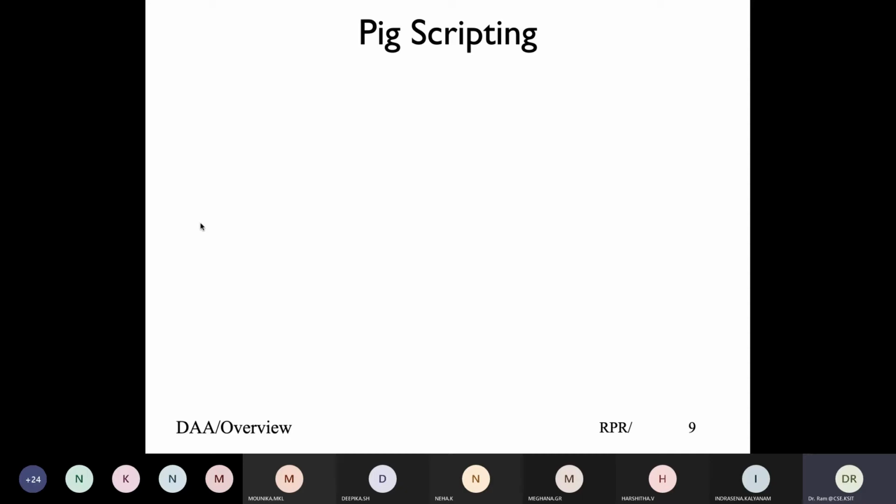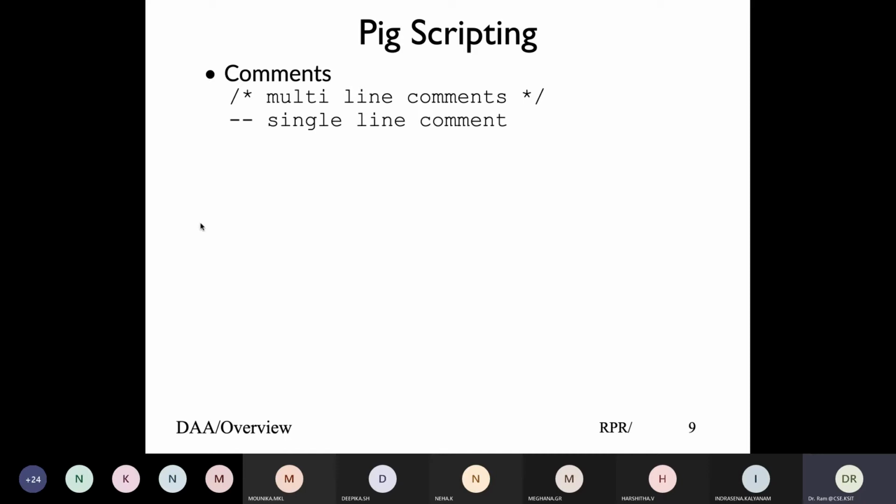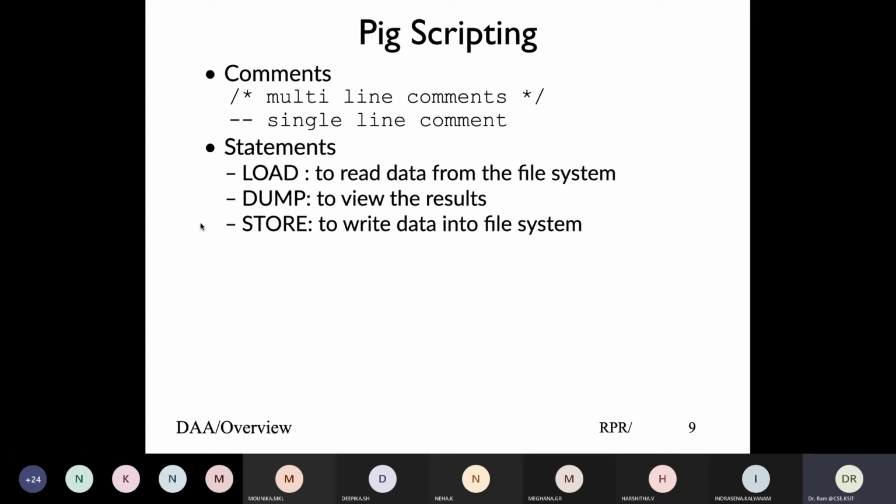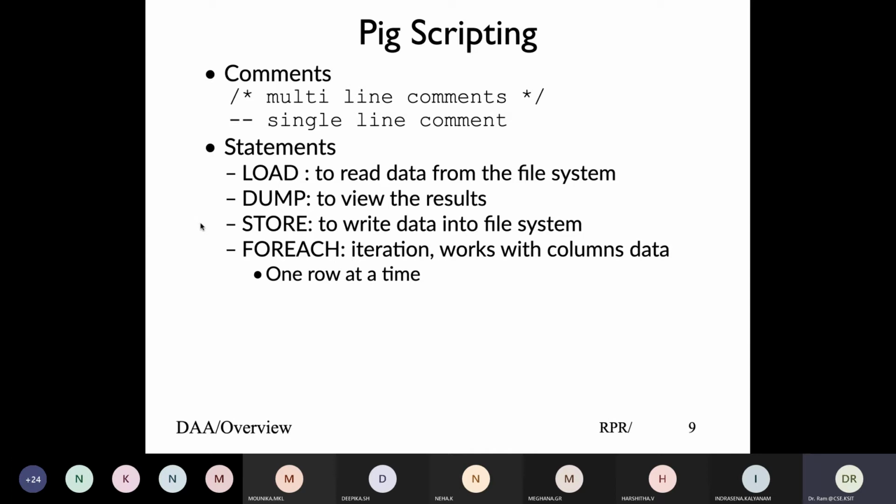Some more details on Pig scripting. If you want to add a comment, it supports both multi-line and single-line comments. Single-line comment with the dash dash, multi-line comment with typical C-like syntax. So we looked at a few statements like load. We looked at dump to display on the console, load from a file, store, create a directory, and then write into the file system. Then we looked at foreach, for iteration, to go over all the fields of a column, the values of a column.